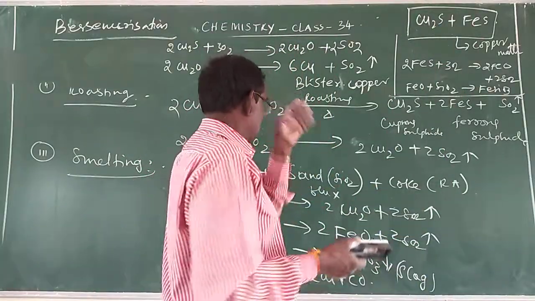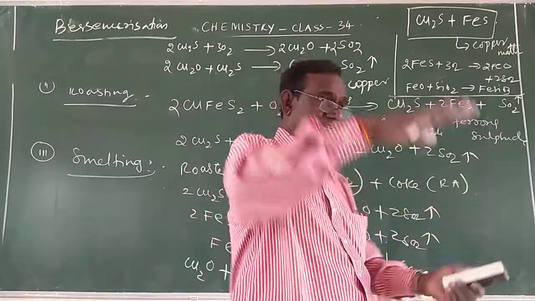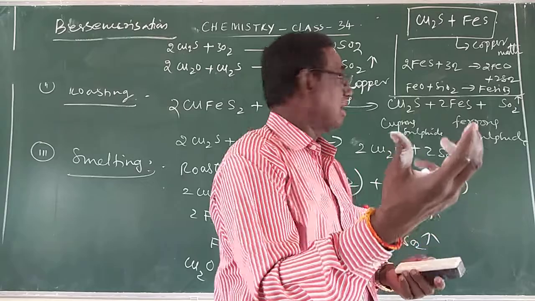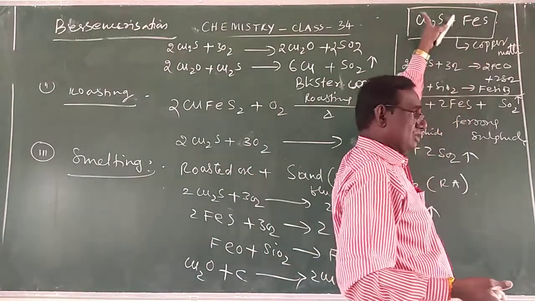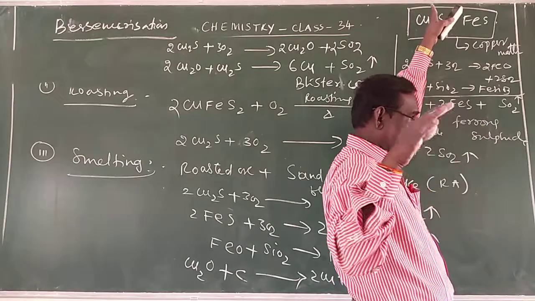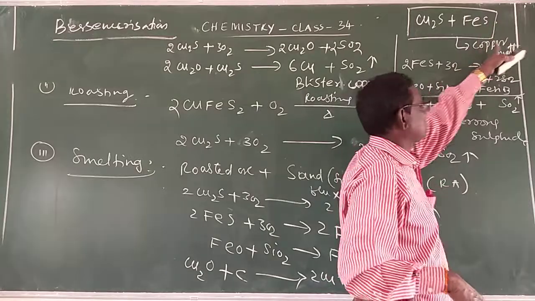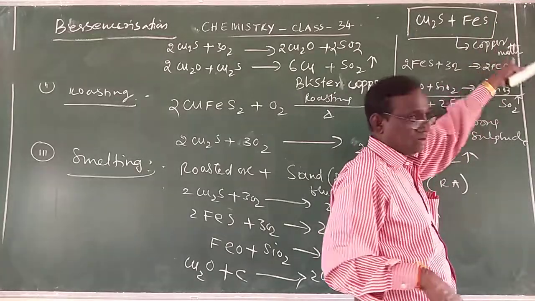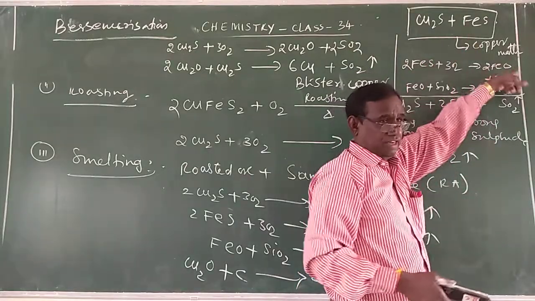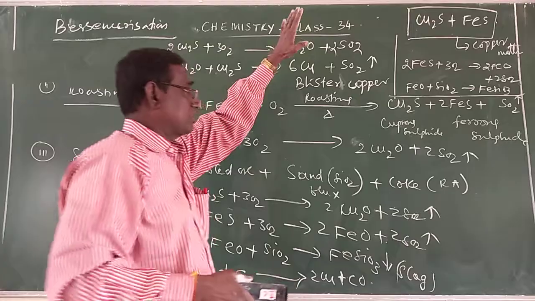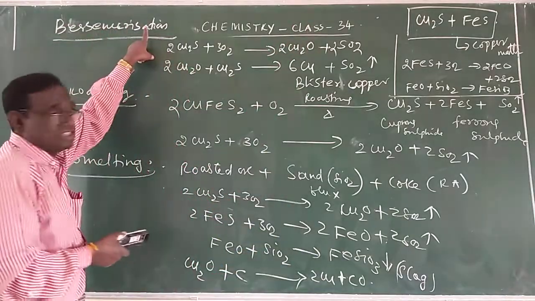At the end of the smelting stage, the lower liquid mainly contains cuprous sulfide and traces of ferrous sulfide. This mixture is called copper matte, or molten matte. What is copper matte? It is a mixture of these sulfides, and it is taken to the Bessemerization process.